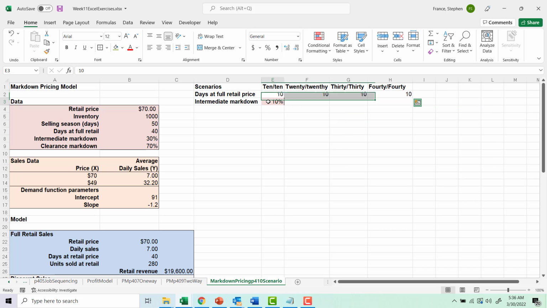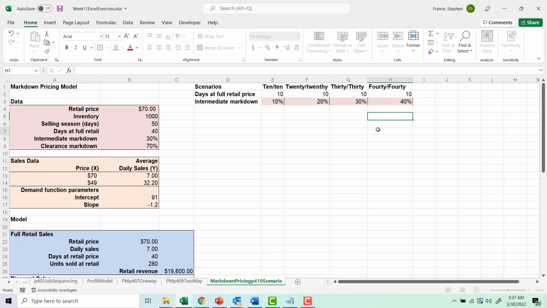And we'll change these to 20, 30, 40. And I'm just doing that because percentage can be tricky because there's usually a decimal like 0.1, 0.2, 0.3, 0.4 behind them. So if we get them wrong, then we're off by a factor of 100.